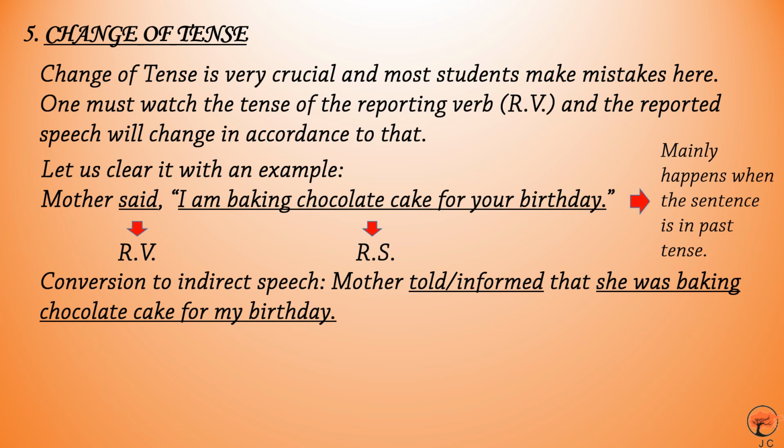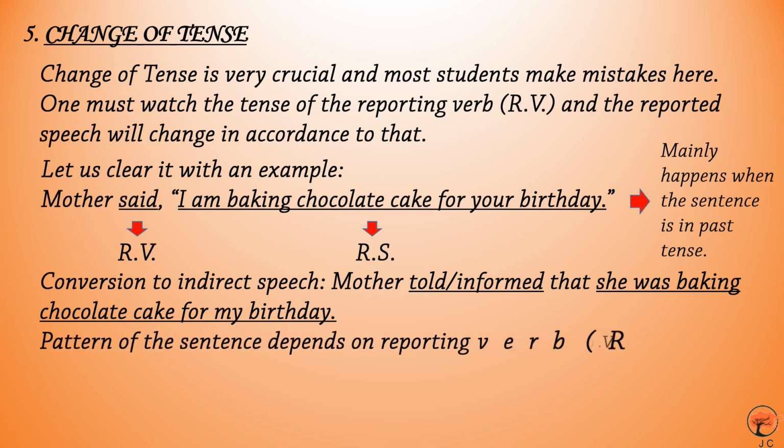So, from here it is quite evident that the reporting verb determines at what tense the rest of the sentence will be constructed during conversion. It mainly happens when the sentence is in past tense. In present tense and in future tense, there is no problem like that. However, in past tense also, there are a few exceptions. The pattern of the sentence depends on the reporting verb, RV, if it is not a universal truth.